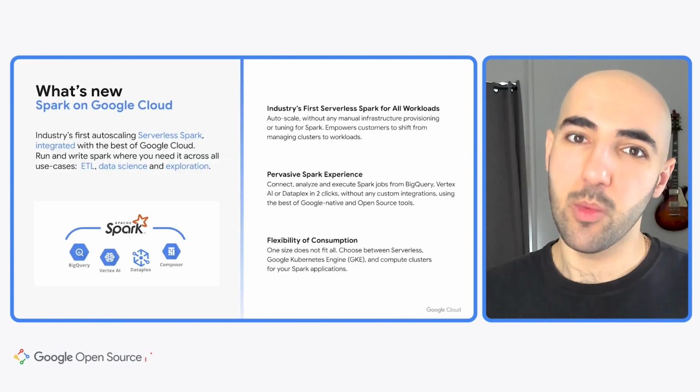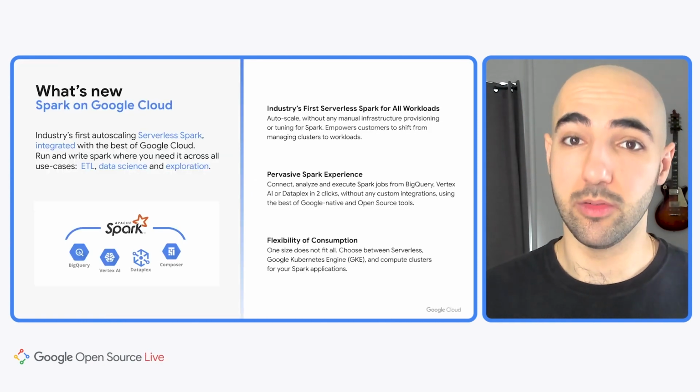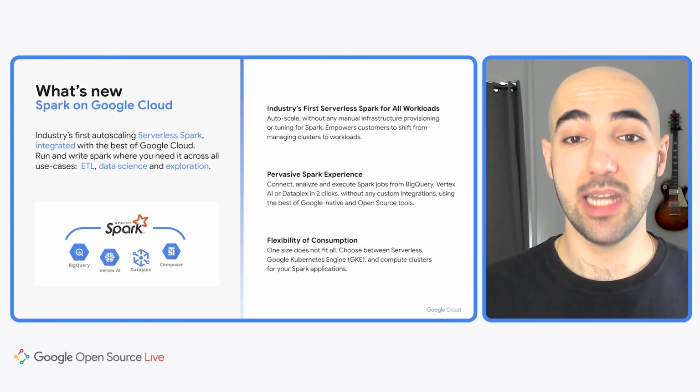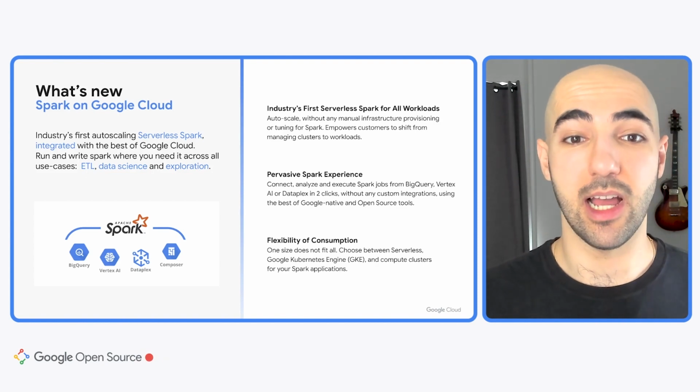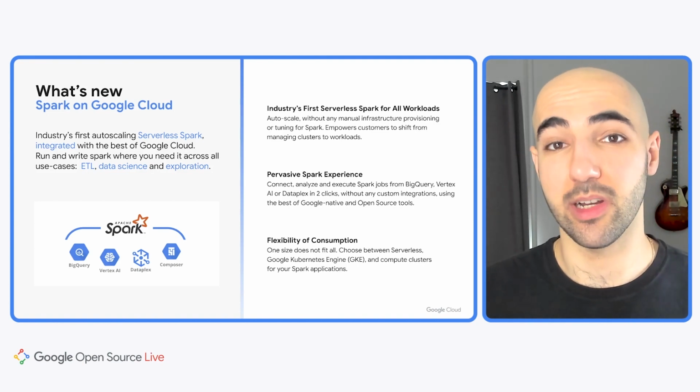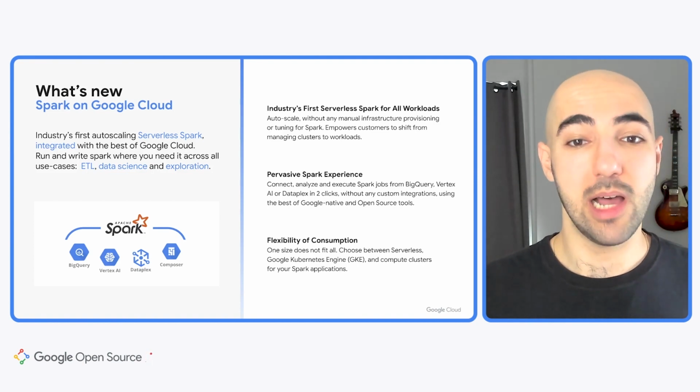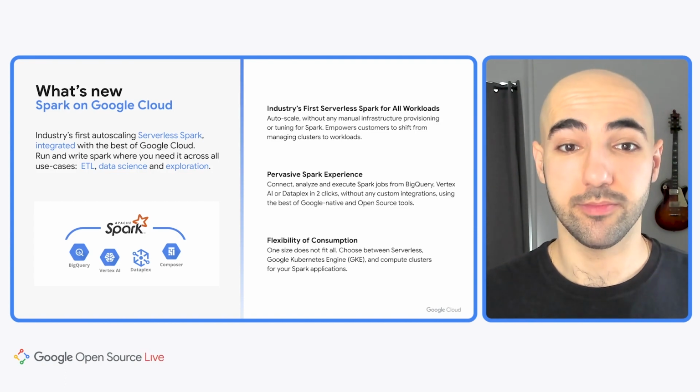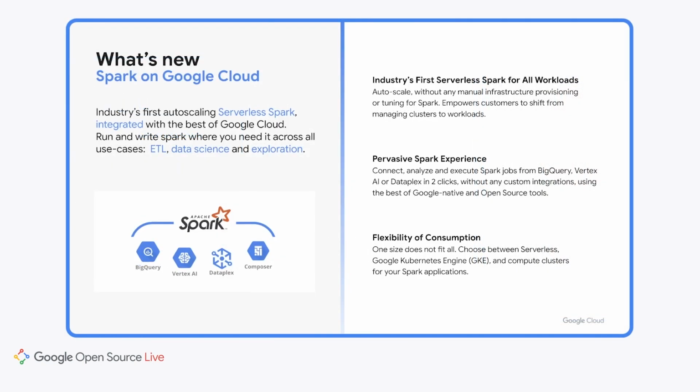So in the fall, we made an announcement about Spark on Google Cloud, which is us doubling down and making it a first-class citizen on Google Cloud for all of your ETL, data science, and exploration-based workloads. We're accomplishing this across three key pillars. First, an industry-first auto-scaling serverless Spark offering. This empowers our users to shift from managing clusters to focusing on optimizing their workloads. All of the infrastructure provisioning is taken care of for you.